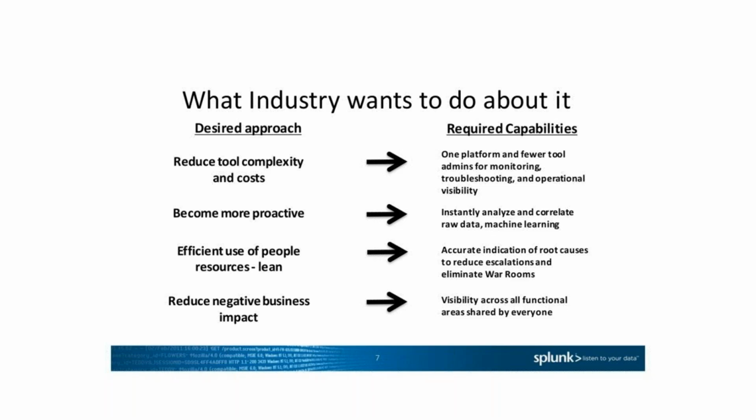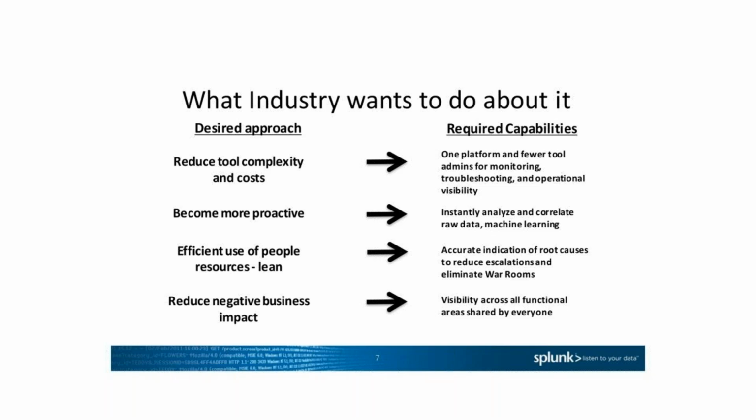Become more proactive. That is another thing every industry wants: proactive instead of reactive, because a reactive nature is not good. Any company wants to be proactive. Before the problem comes, we should be ready to handle that issue, and if possible close the issue before it happens. For that we need data tools to instantly analyze and correlate the raw data, and some machine learning capability is required.